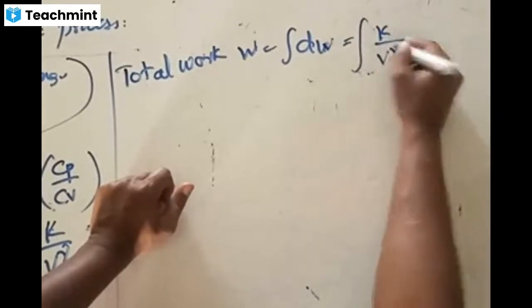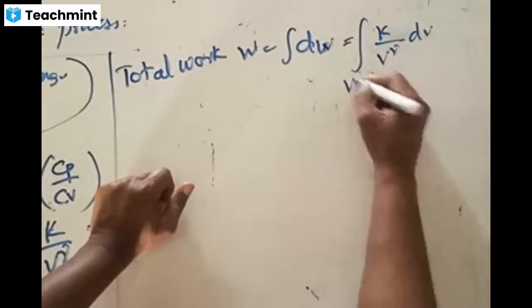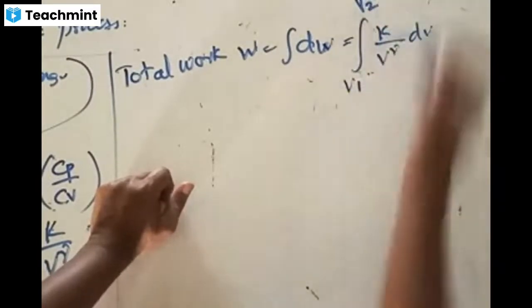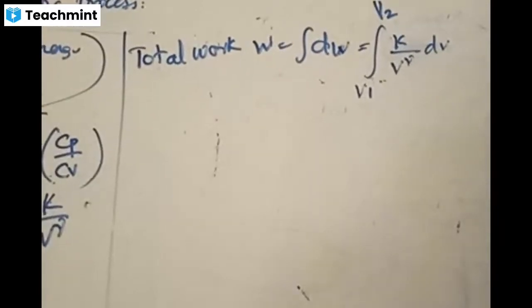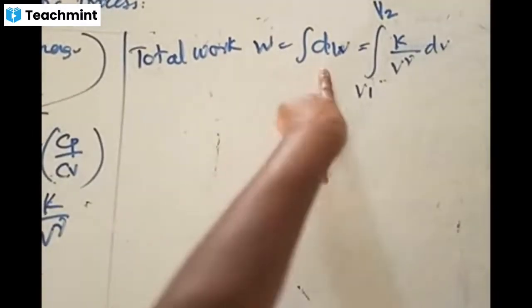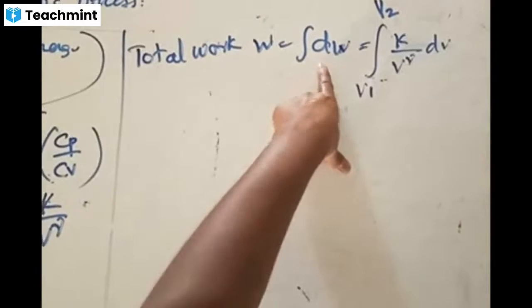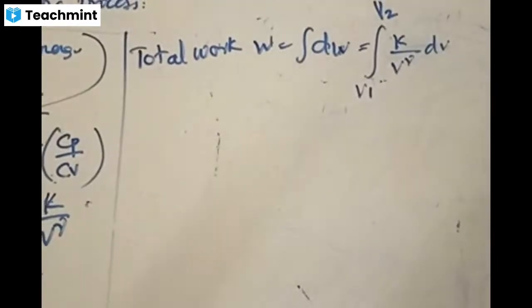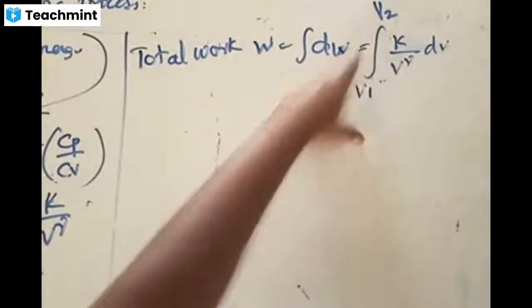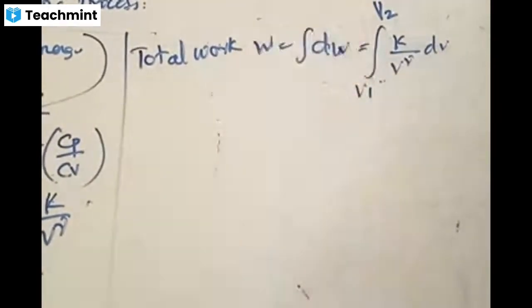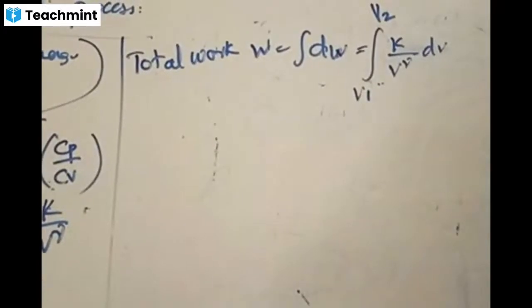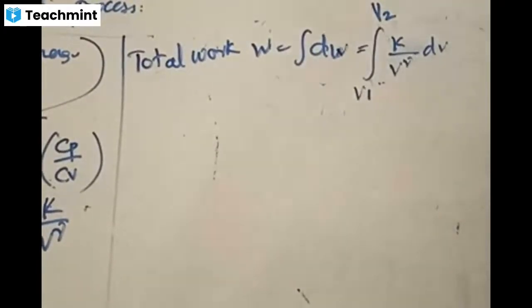P is K by V^gamma times dV. Now when you say total, it should be taking place from initial value to final value. Yes or no? Total work done is integration of dW. dW equals what? K by V^gamma times dV. Previous step accordingly. Whereas when you say total work done, it should take place from initial value to the final volume. That is V1 to V2. Rishita says yes, sir.